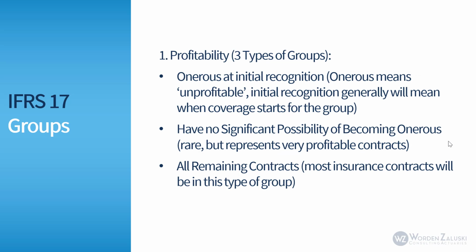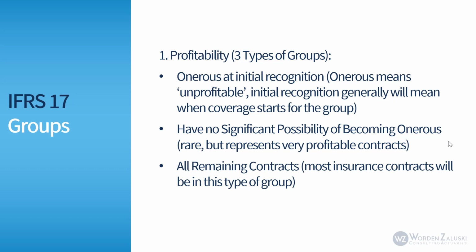There are 3 types of groups. The first is an onerous at initial recognition group, where onerous means unprofitable, and initial recognition generally will mean when coverage starts for the group. So this means that it's an unprofitable group when the group was founded. The second is that you have no significant possibility of becoming onerous. This is rare, but represents very profitable contracts. Think contracts with a 10% loss ratio or less.